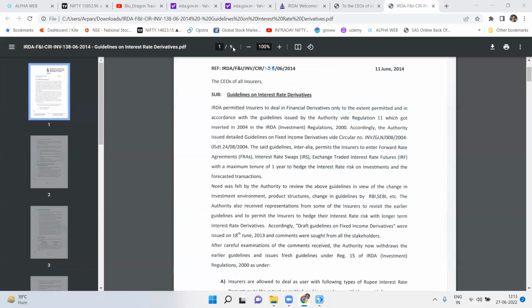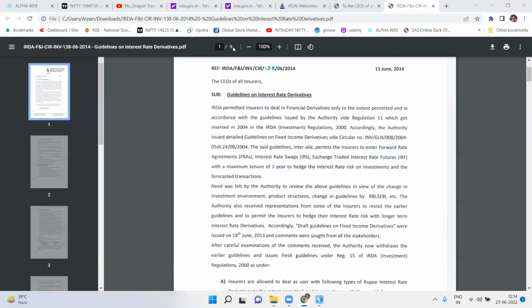Anyways, moving on. There are exposure limits that are applicable depending on a single issuer, a group of issuers or an industry. You cannot have exposure to derivatives from a single issuer or from a single industry. Directly or indirectly, you cannot enter into a derivative contract with the promoter group. Also, the exposure has to be informed to the authority, the IRDA in this case, along with the returns every quarter.